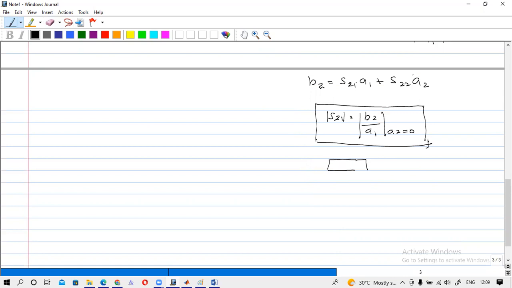If I use lumped elements, you will get this kind of circuit. For your low pass filter, you will get this kind of ladder circuit.